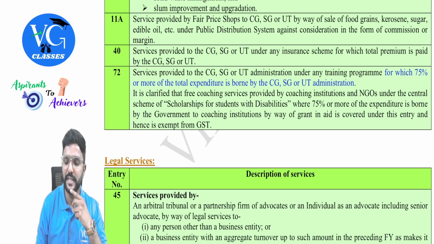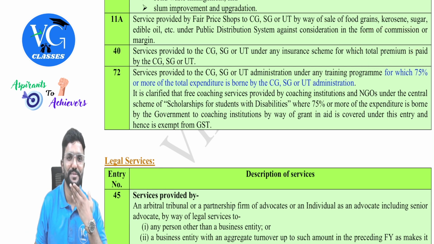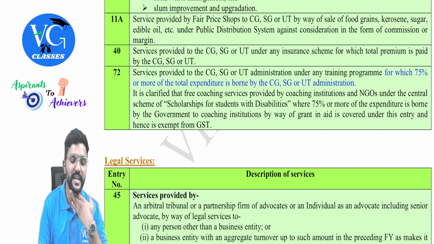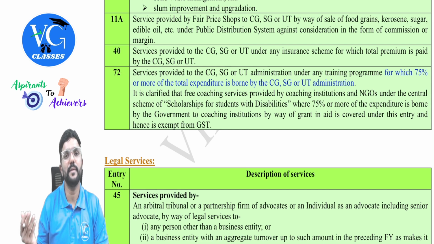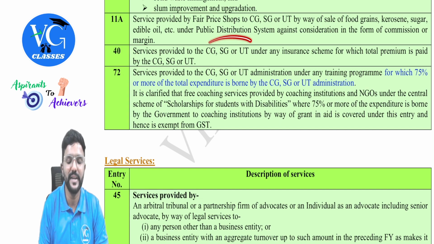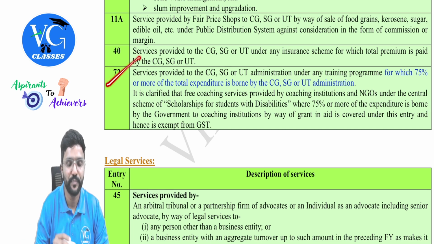Okay. Sir, what if by chance a part of the premium is paid by the employees? In that case, there is no exemption. As per entry 40, it is not exempt. Because sometimes partly the premium may be paid by employees and partly by, assume, government. Government is the employer. In that case, no exemption. No exemption, guys.